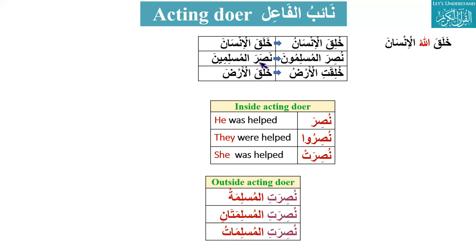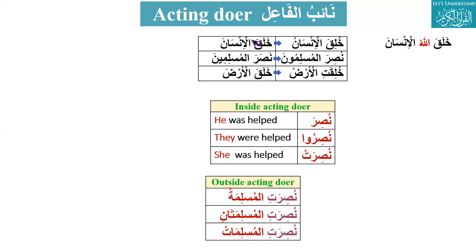Similarly, if we see nasara al-muslimina, here nasara, the inside doer is he. So we should know that this is the doer, he, and the maf'ul is muslimina, mansub. So he helped Muslims. Insana is mansub. Muslimina is mansub. If we see khalaqal arda, he created the earth. Earth is mansub here. And what is the doer? Here it is he, the inside doer.